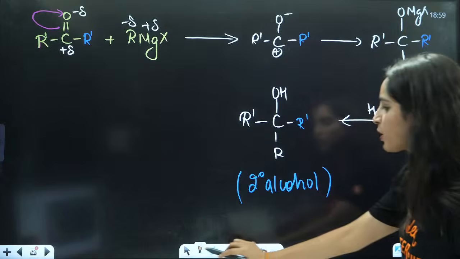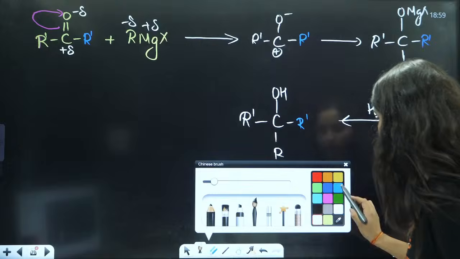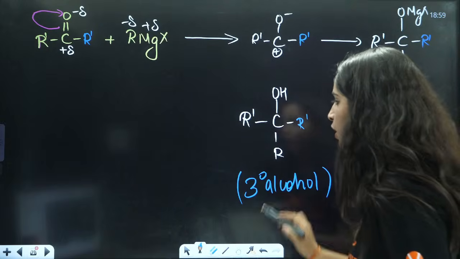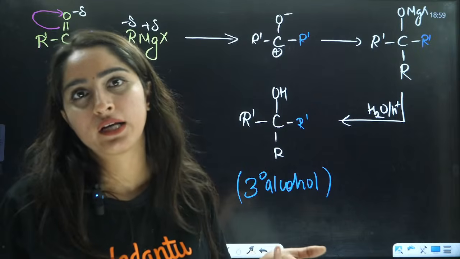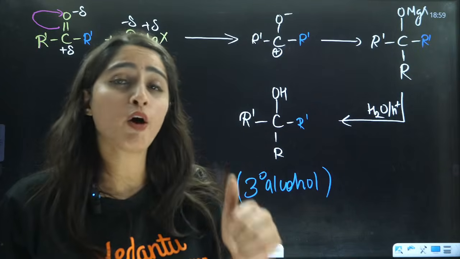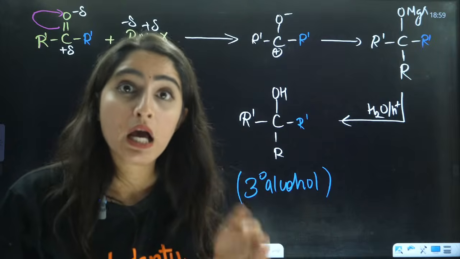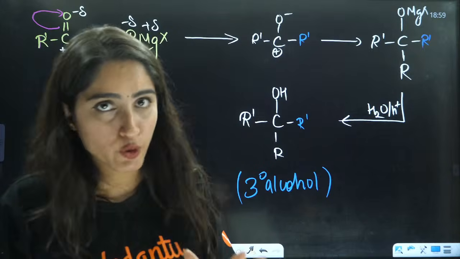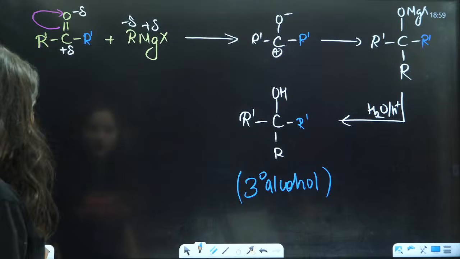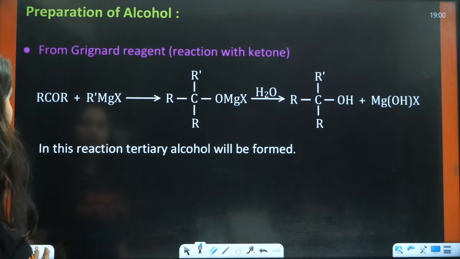Everybody in the chat box, what is this? This is 3 degree alcohol. So based on the Grignard reagent, depending upon whether it's methanol or any other aldehyde or a ketone, what will be the product, 1 degree, 2 degree or 3 degree? That you will answer. Now, the question that they can ask you, this is for 2 degree, this is for 3 degree.